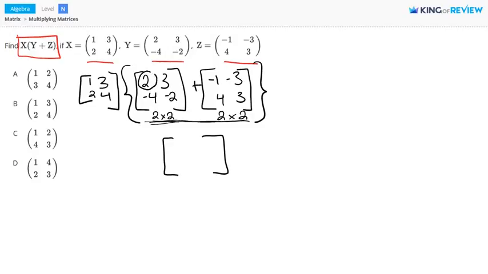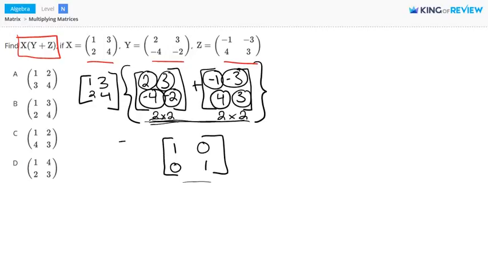So this upper left-hand corner, or row 1, column 1, is going to be added to the upper left-hand entry in this matrix. So 2 plus a negative 1, that's going to give us 1. Negative 4 plus 4, this gives us 0. 3 plus a negative 3, this gives us 0. And negative 2 plus 3, this gives us 1. So the sum of these two matrices gives us this matrix here.